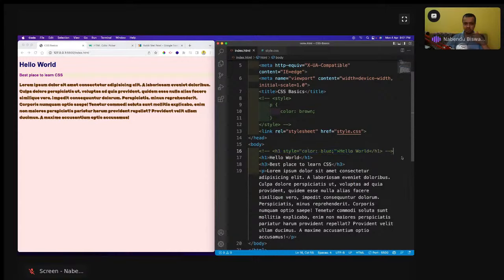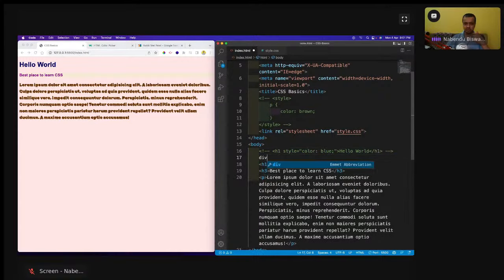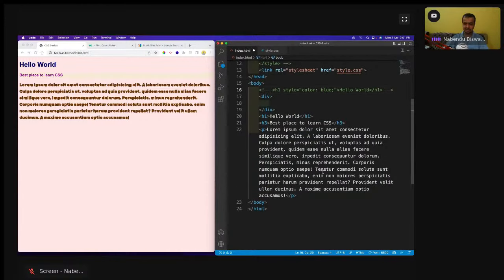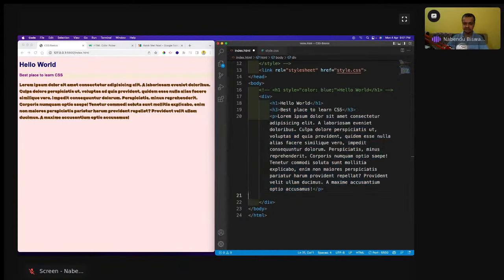I'm going to come here and I'm going to add a div, and I'm going to wrap everything in this div. Everything will be wrapped in this div.